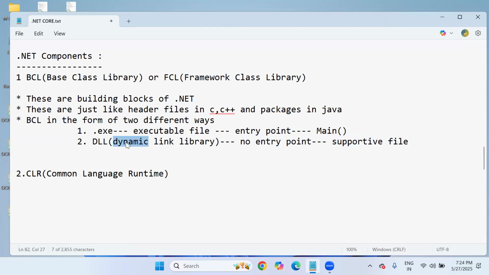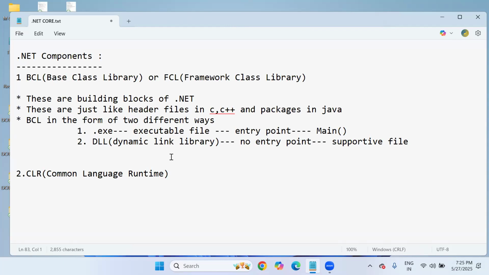Dynamic means at running time, during program execution. Link means just adding required libraries. While your application is running, whatever libraries the executable file requires, this DLL file will be added to the .exe. So the DLL file is important in .NET. In our application development, I'll show you how to prepare a DLL file. Once you create a DLL file, you can use it as a supportive file in any application. Most real-time .NET implementations use DLL files because code reusability is important.